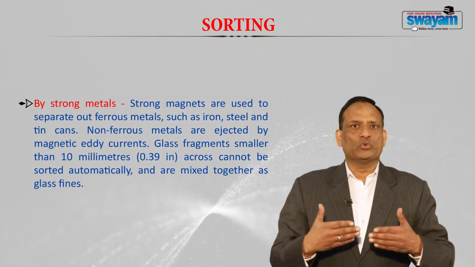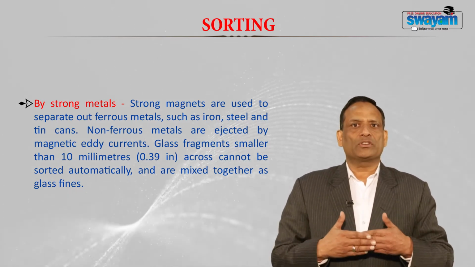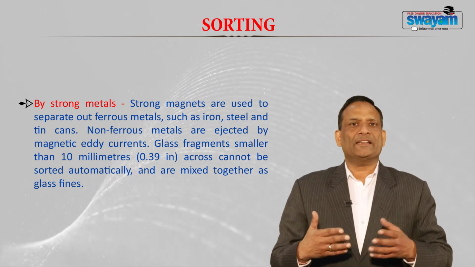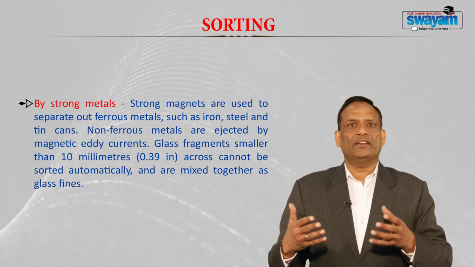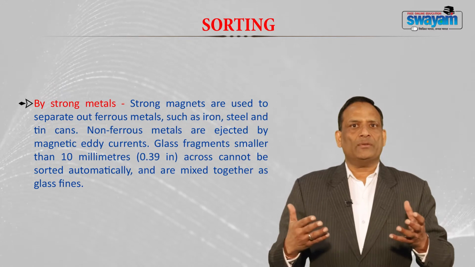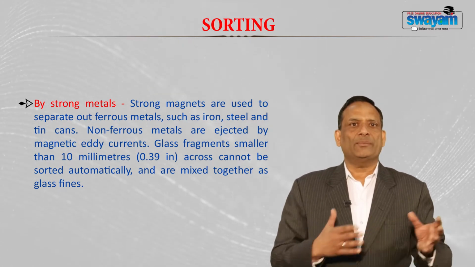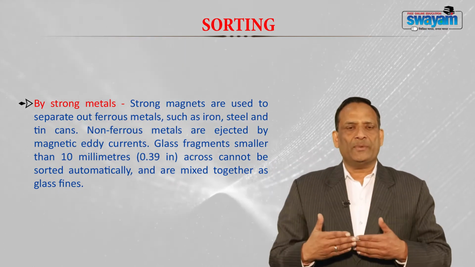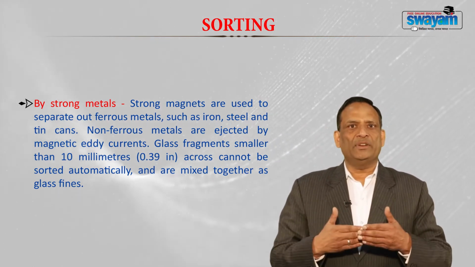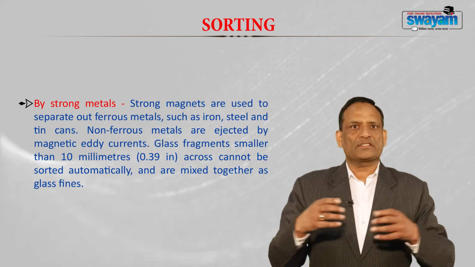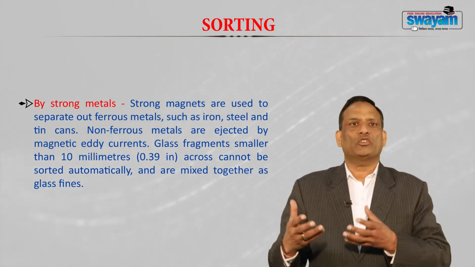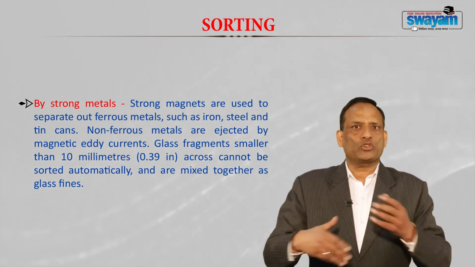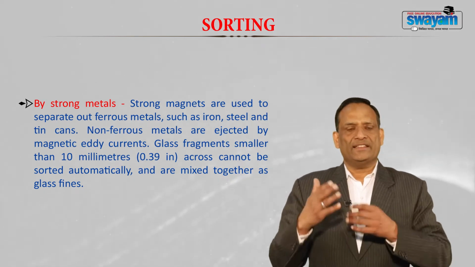Strong magnets are used to separate out ferrous metals such as iron, steel and tin cans. Non-ferrous metals are ejected by the magnetic current. Glass fragments smaller than 10 millimeters across cannot be sorted automatically and are mixed together as glass fines.